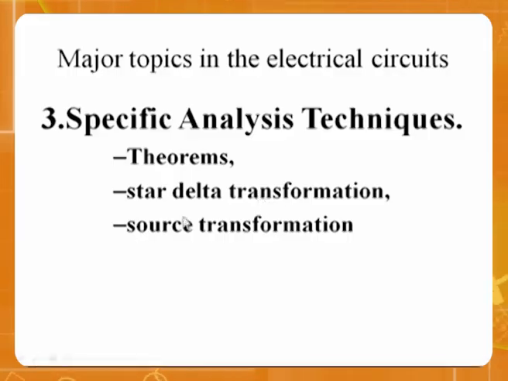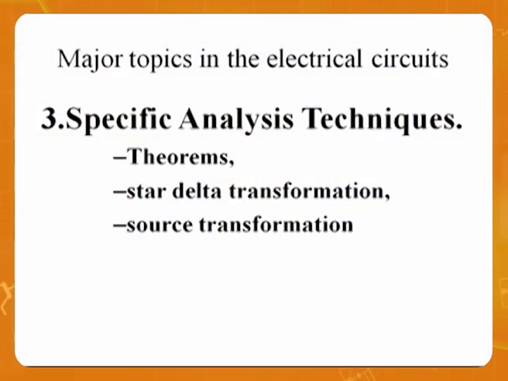Similarly, star delta transformation. Thirdly, source transformation. Star delta means a star network can be converted into a delta network. Source transformation means a voltage source can be converted into a current source. By using these techniques, very specifically, you can solve some specific problems. That's why I named these three things coming under one technique. But remember, whether it is a general analysis technique or a specific analysis technique, they don't have applications in themselves. They are used in applications because they are the tools. They are not the applications. So don't think these are the applications as such.